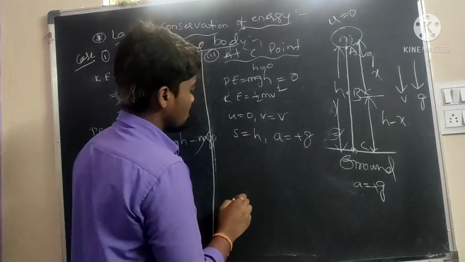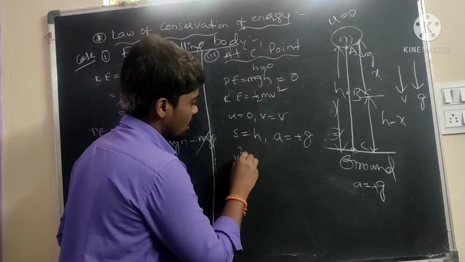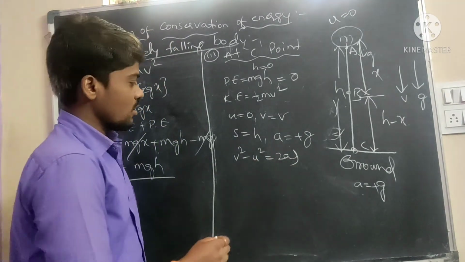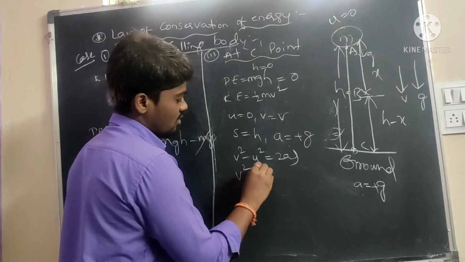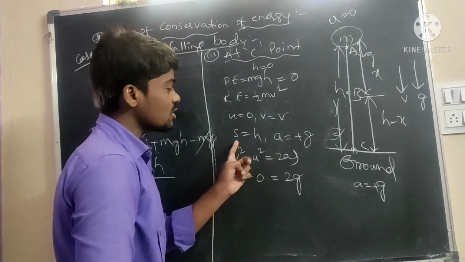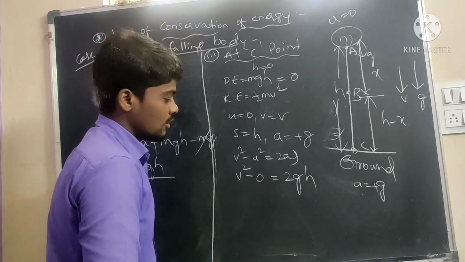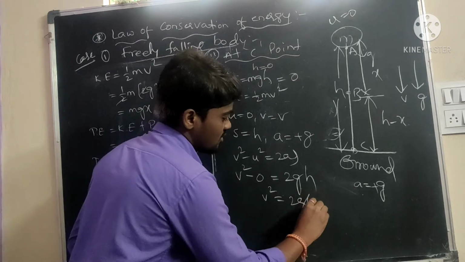Same symbols. For uniform acceleration, the third equation: v square minus u square is equal to 2as. Initial velocity is 0, so v square is equal to 2, a is equal to g, and s is the displacement, how much distance is traveled, h. Here v square is equal to 2gh.